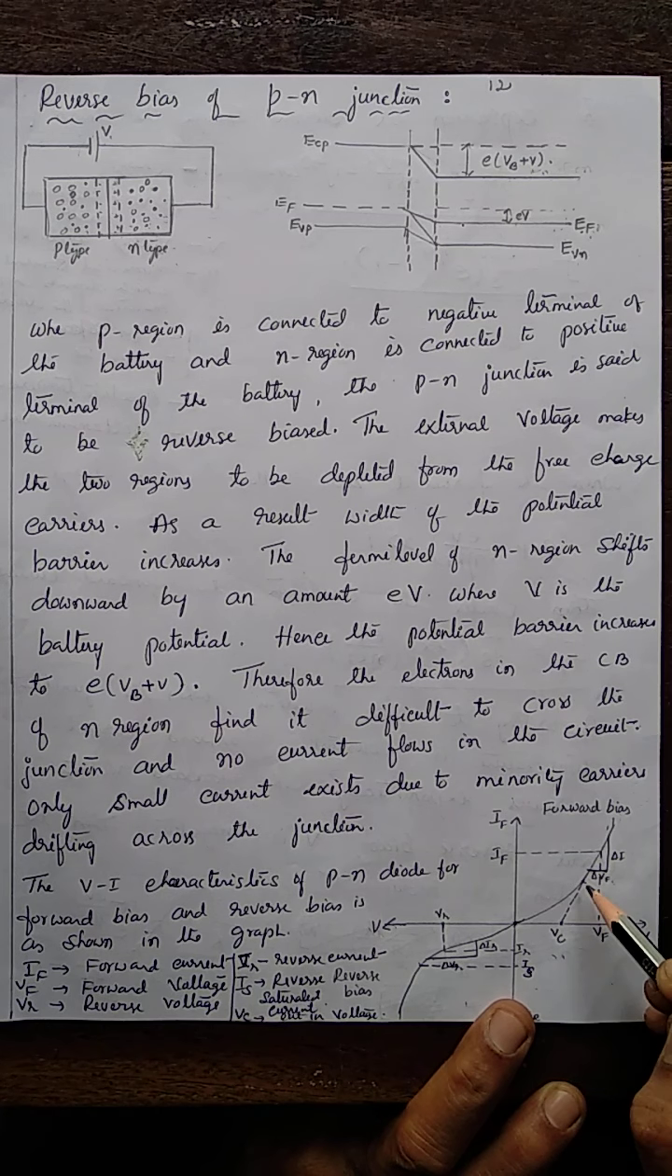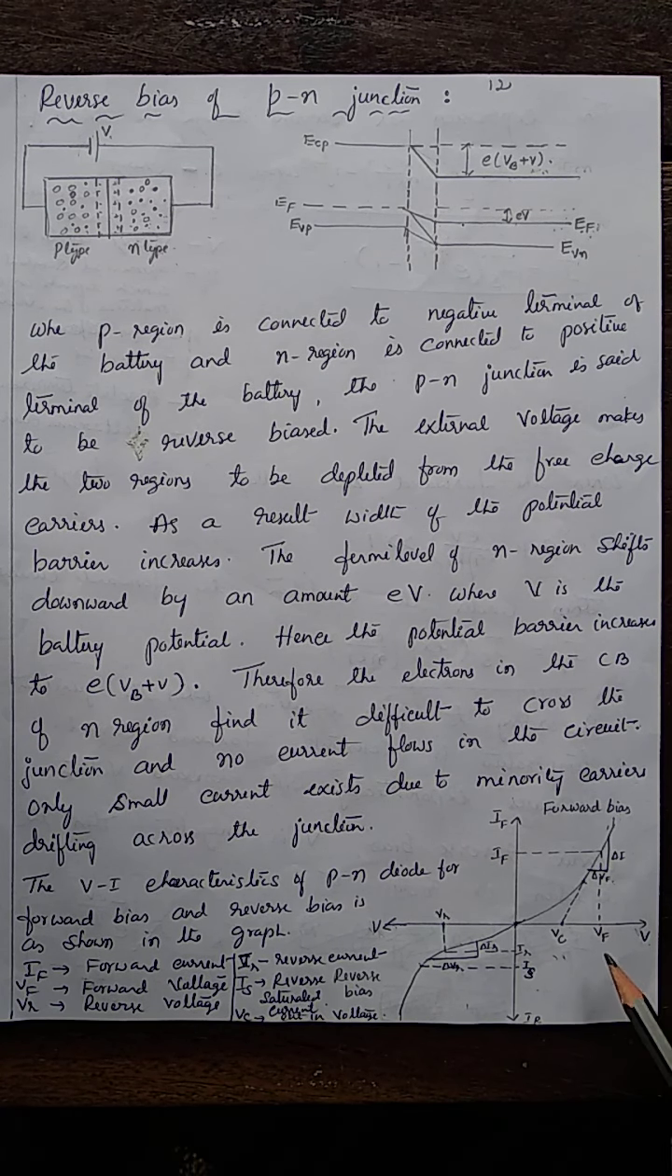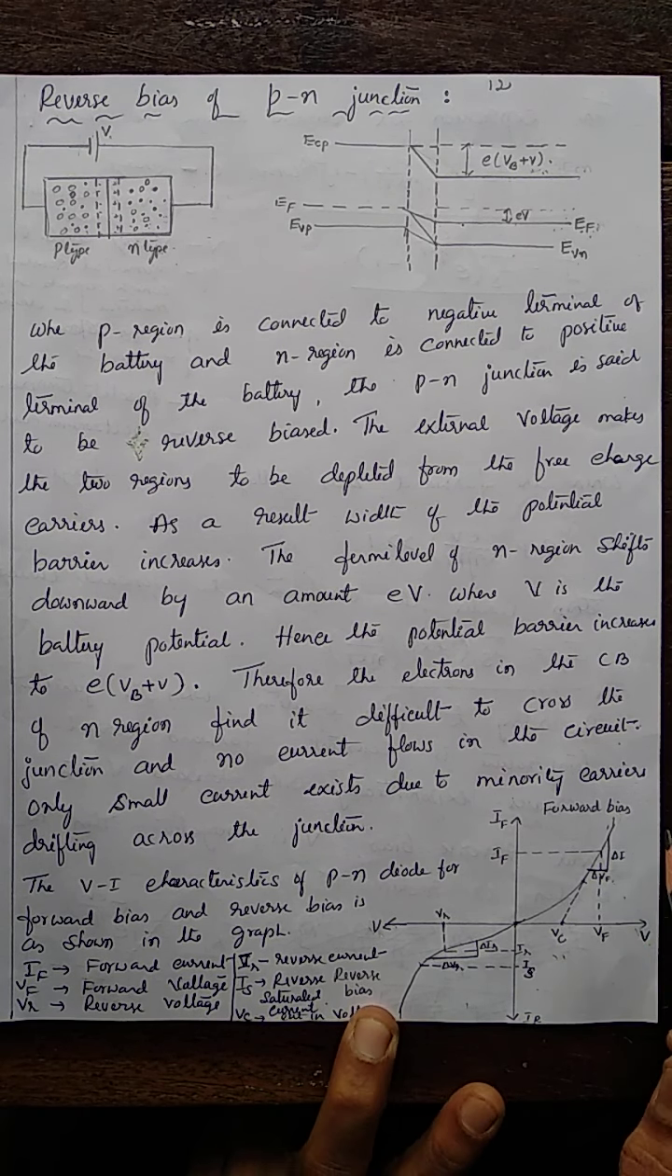After this cut-in voltage, the current increases rapidly for a very small change in V. A small change in V leads to large change in current. The voltage above which there's a large change in current is called the cut-in voltage. Till cut-in voltage, current increases slowly with increase in voltage. This is forward characteristic.